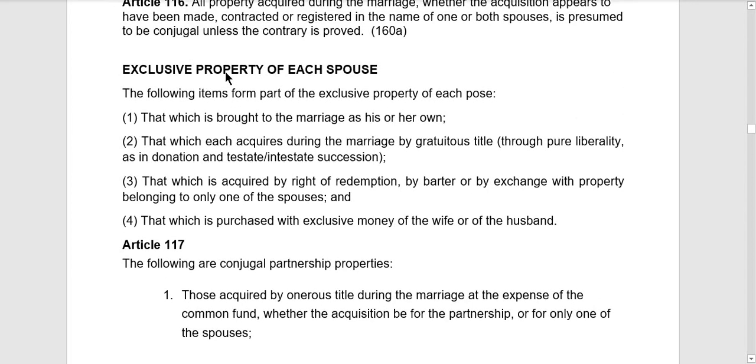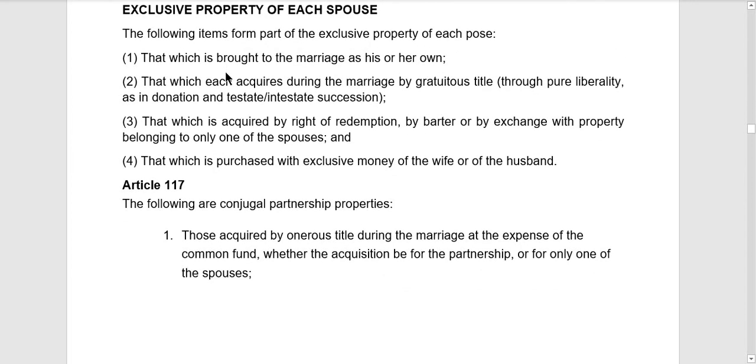So ito yon, yung mga exclusive property ng each spouse, that which is brought to the marriage as his or her own. It means that yung mga properties nila na nag-exist na prior to their marriage, such properties are exclusive property of each spouse.